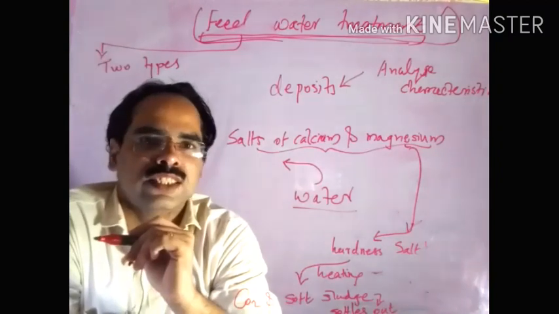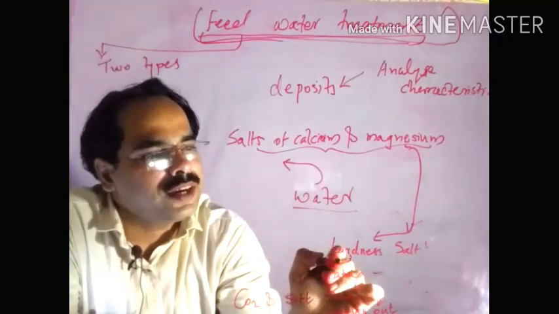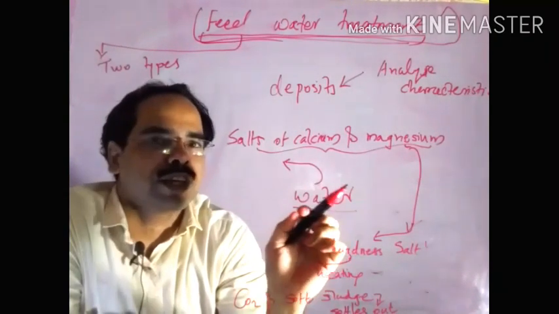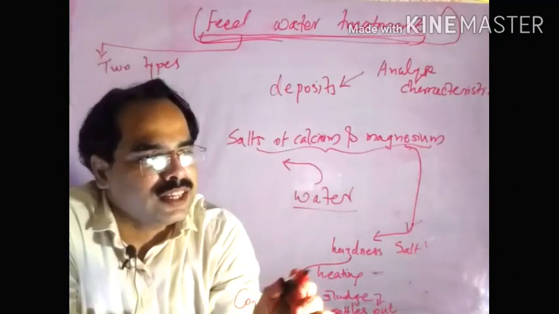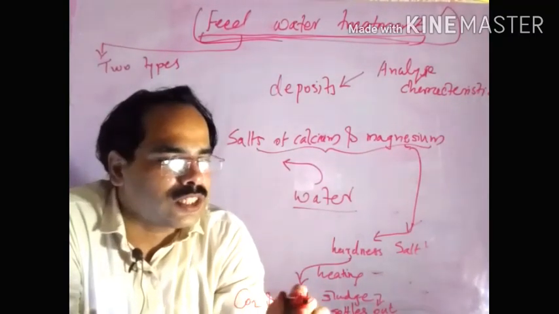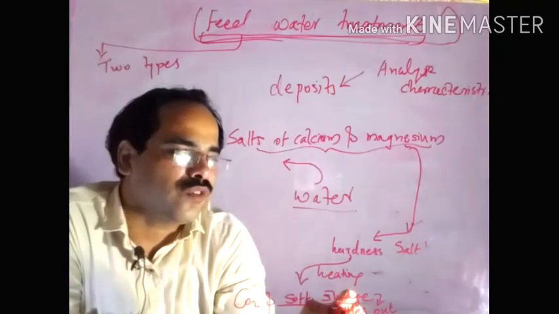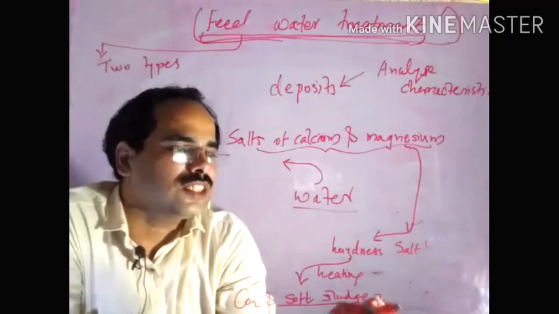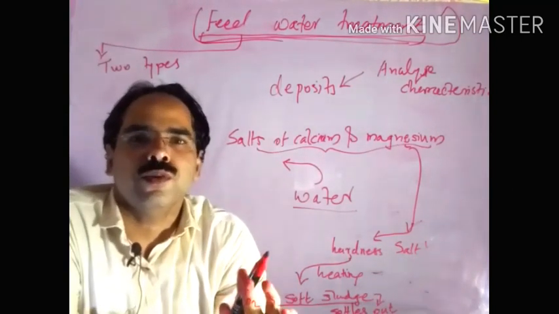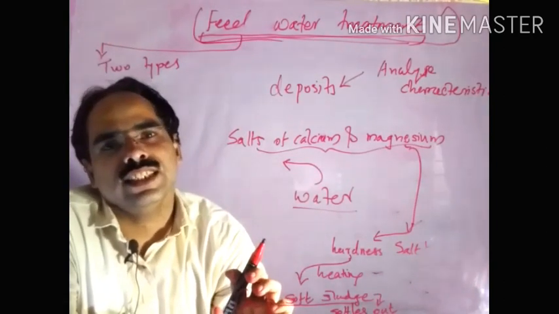Hardness salt. While we are heating this water, the hardness salt also heats up. So that hardness salt will split into carbon dioxide and soft sludges. That soft sludge settles out over the surface of the boilers, and that sludge creates issues.